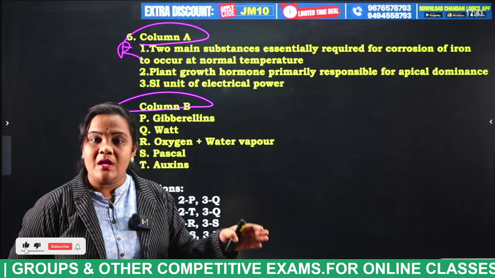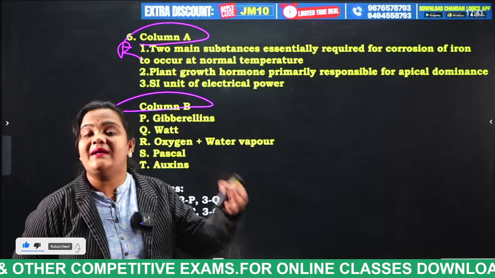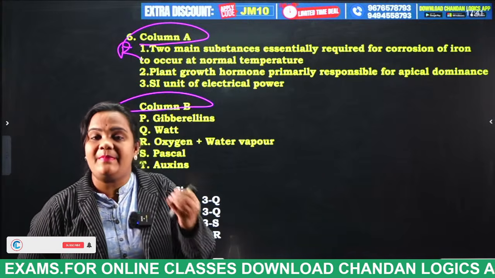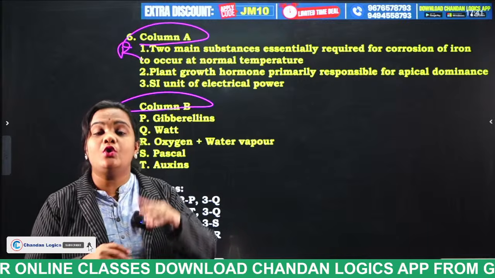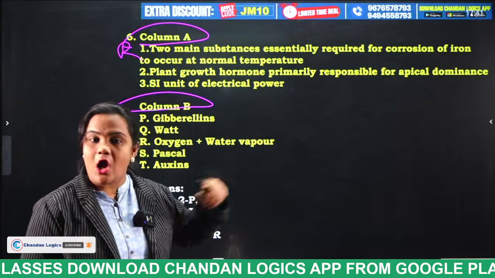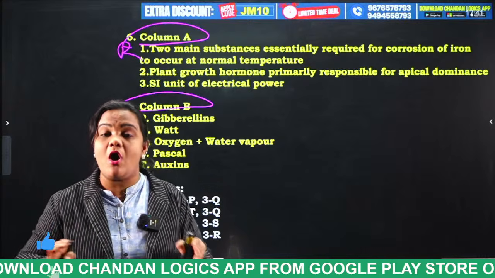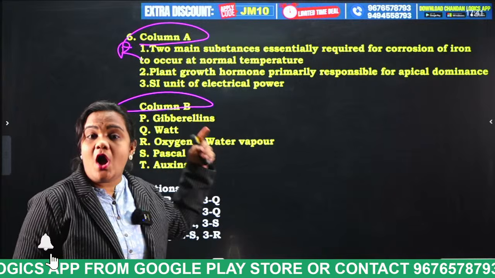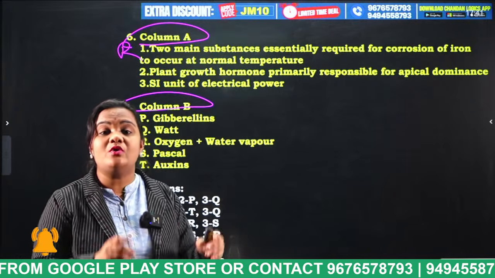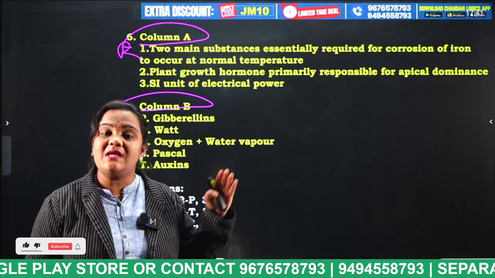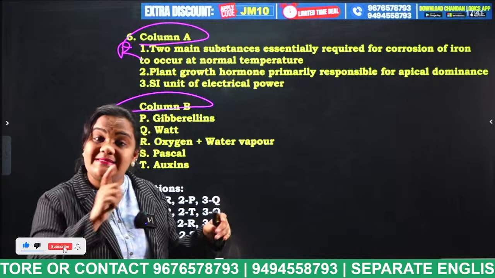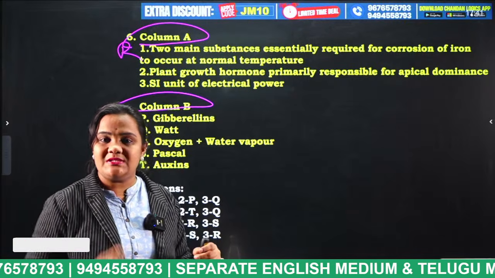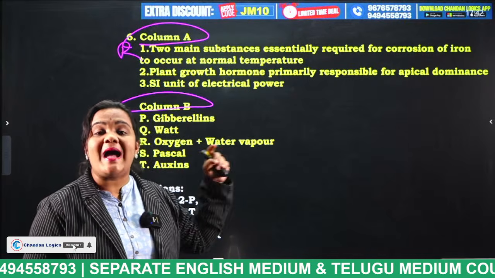For example, when the plant is under famine, what happens, students? The stomata present in the plant will be closed due to the release of abscisic acid hormone. This abscisic acid hormone is also known as the stress hormone. And finally, auxins. This auxin promotes cell elongation, not division, cell elongation. It also performs apical dominance.